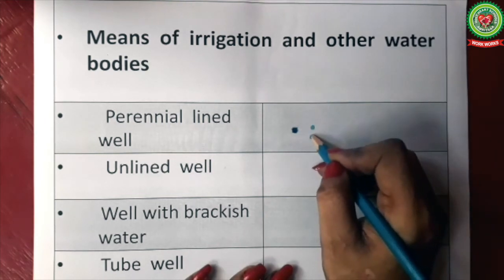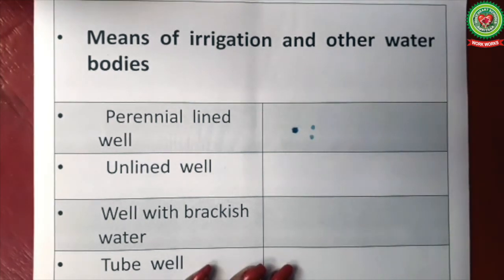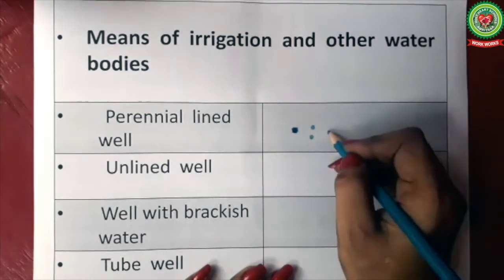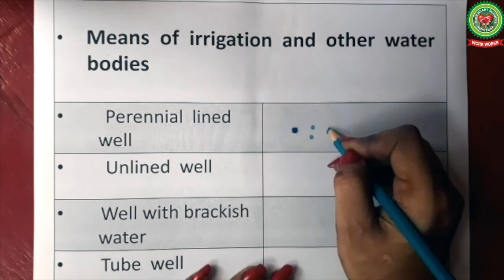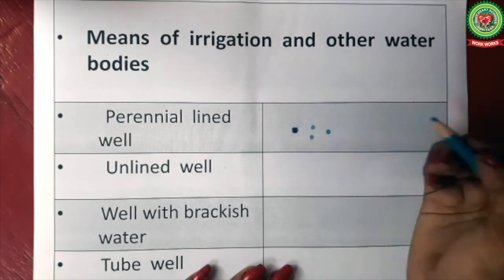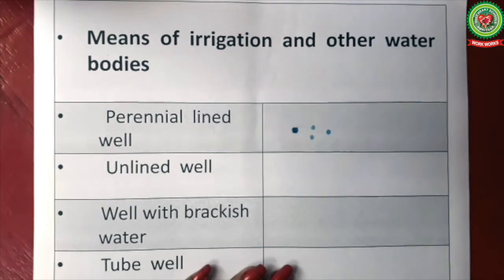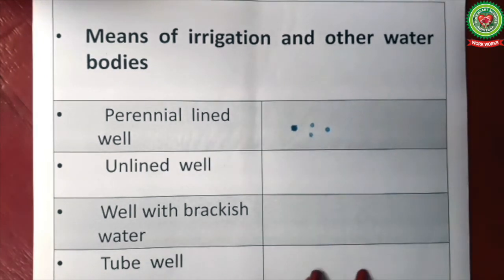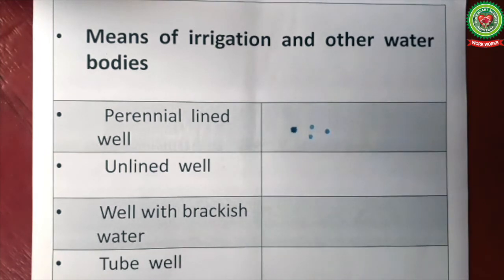So these are the wells that contain water throughout the year, and they are lined, means they are properly cemented, or you can say they have walls around them which are made of bricks and cement. These wells are very useful as they never dry up. So they can be used throughout the year.